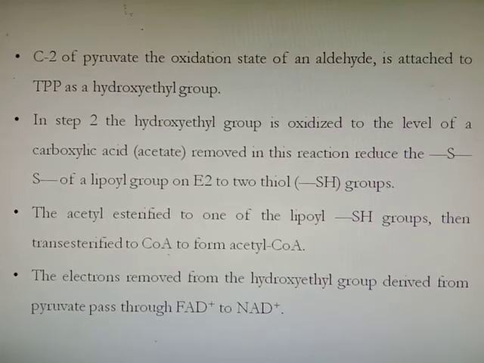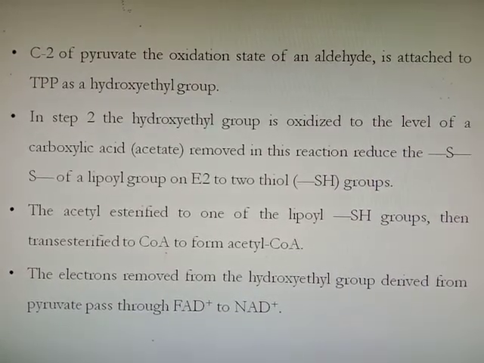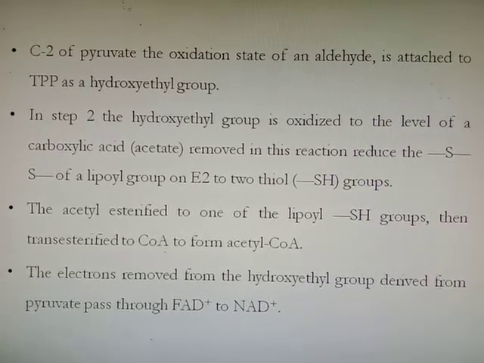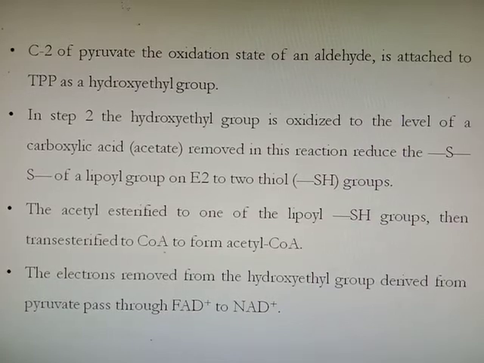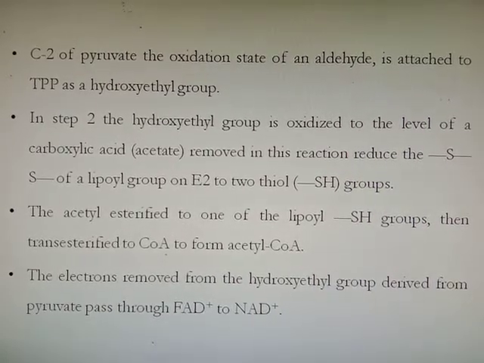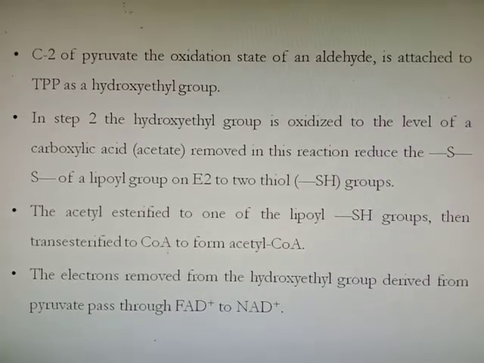Then acetyl is esterified to one of the lipoyl SH groups, then trans-esterified to coenzyme A to form acetyl coenzyme A. The electrons removed from the hydroxyethyl group derived from pyruvate pass through FAD to NAD. Now all these sentences will be explained diagrammatically.